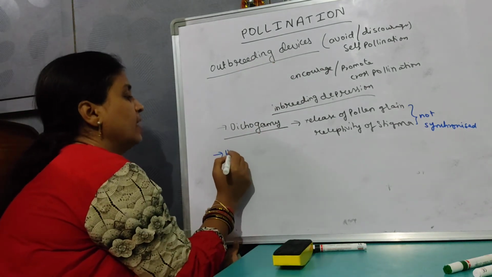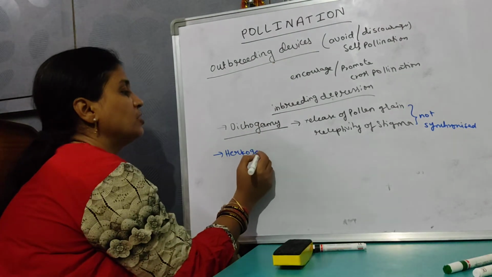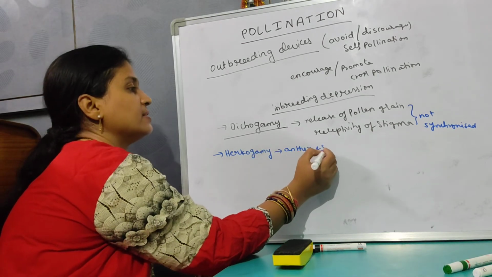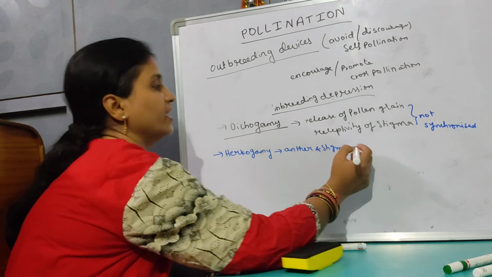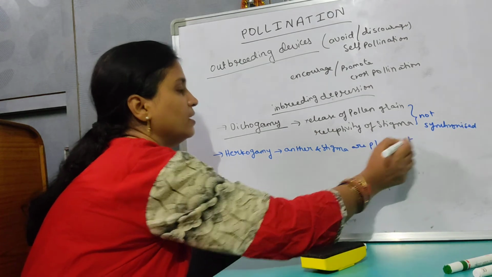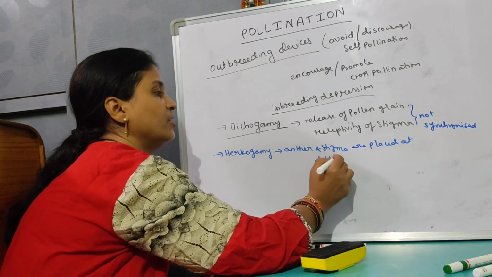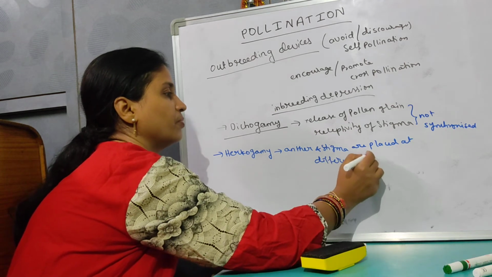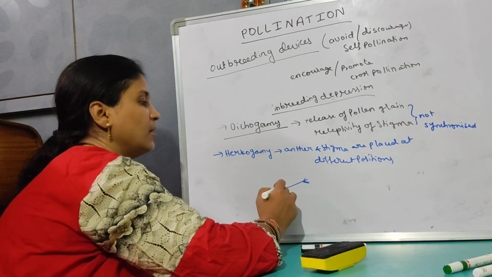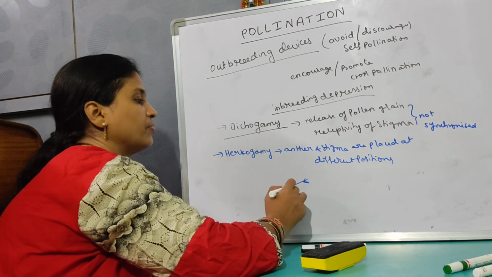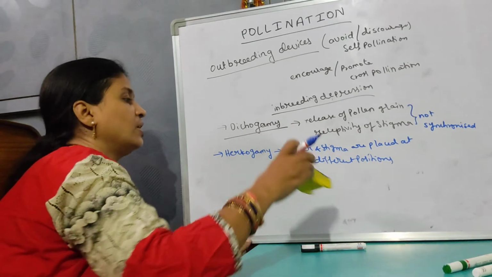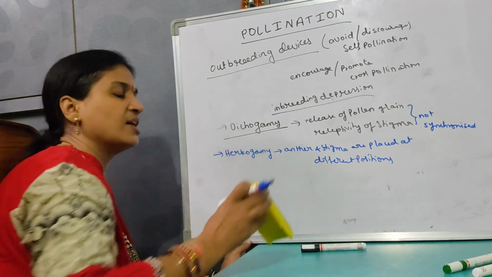The second one is hercogamy. Hercogamy means what? Here the anthers and stigma are placed at different heights, placed at different positions. For example, if you take hibiscus itself, this is the stigma, these are the pollen grains. So the possibility of falling from here to here is very, very less. Okay, so they are placed at different positions, that is hercogamy.